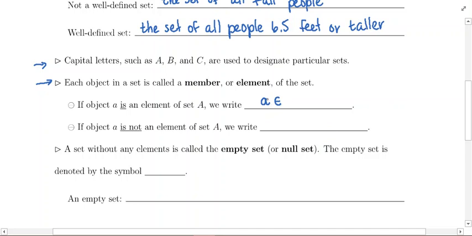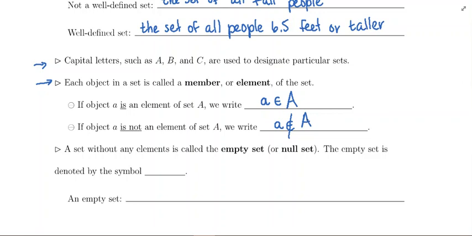So we would write lowercase a is an element of the set capital A. That is just saying that lowercase a is an object in the set capital A. Now if lowercase a is not an element of the set capital A, then you would simply write lowercase a, your object, put your element symbol, and then put a line through it. So this is saying lowercase a is not an element of the set capital A. That is the notation you're going to use to specify whether a given object is or is not in a specific set.